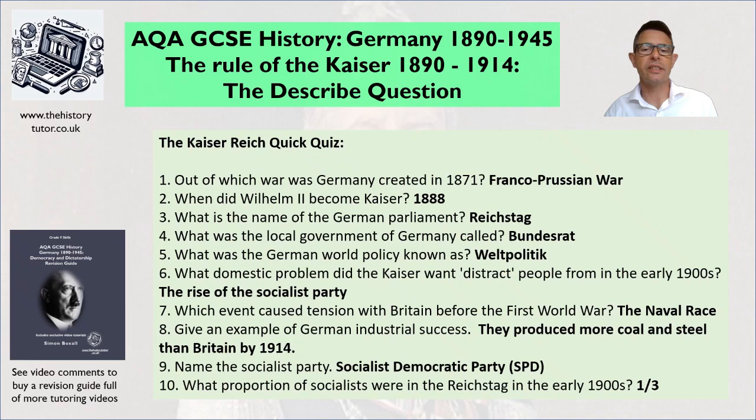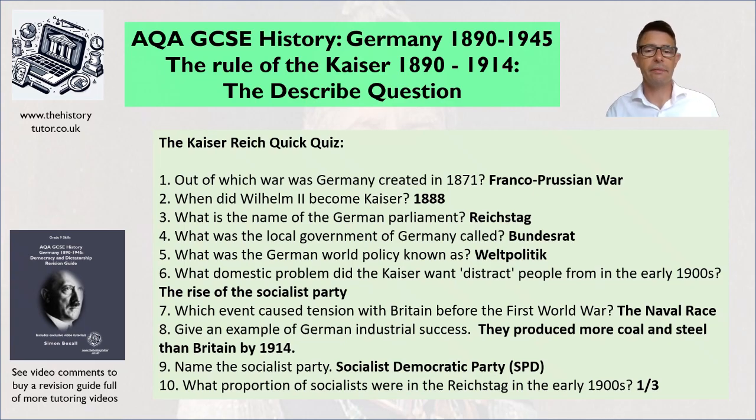So give an example of German industrial success. They produced more coal and steel than Britain by 1914. Coal and steel was one of the big ideas of industrialization at this time. Coal for steam and power, steel to make things. So the fact they're producing more than Britain is amazing. Britain was obviously the workshop of the world, the first industrialized nation.